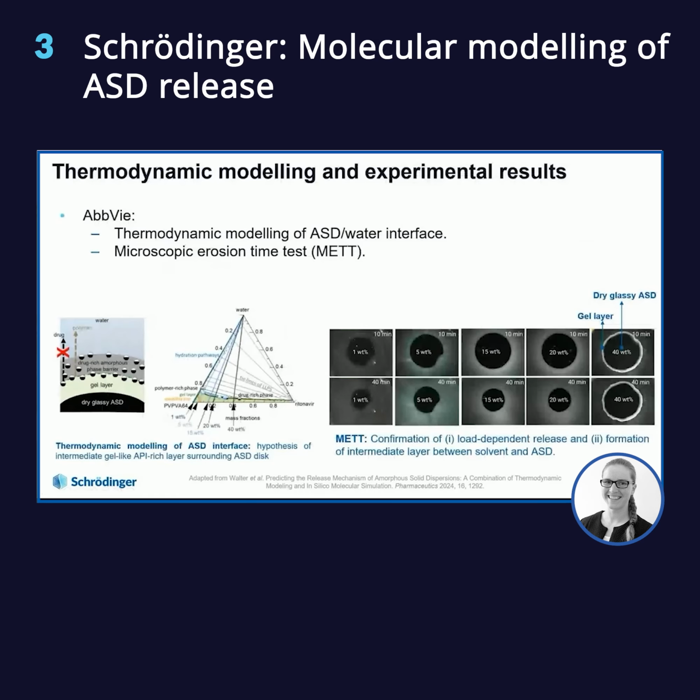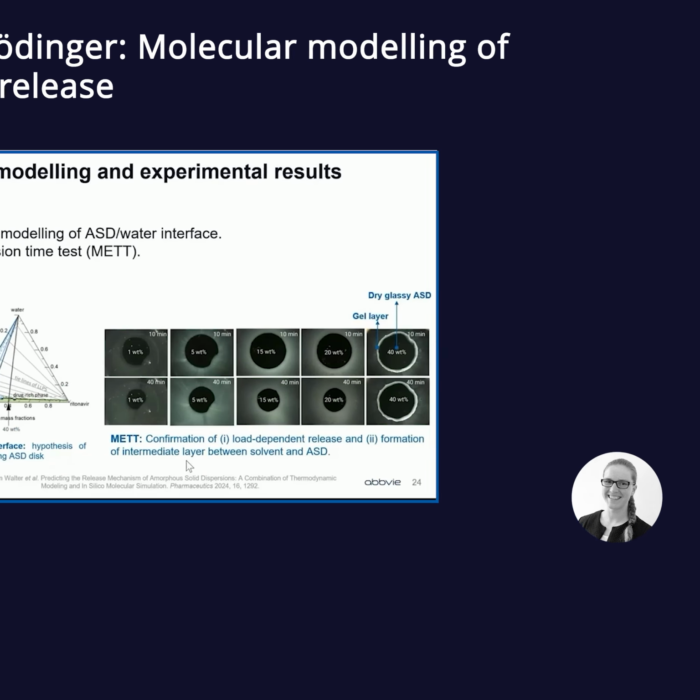So on the left-hand side, you see the predicted ternary phase diagram, and I will keep it very short now, but the key message is it aligns very well with what we see from the MD, because at the bottom of the ternary phase diagram, you can see from left to right the increasing drug load and how different the hydration pathway through the phase diagram is. And we see that, yes, for the 40% drug load, we enter the LLPS at the very early stage. We see from these high lines, the driving force for LLPS is very strong. The amount of API enriched in this LLPS phase is increasing with drug load and very strong for 40%.